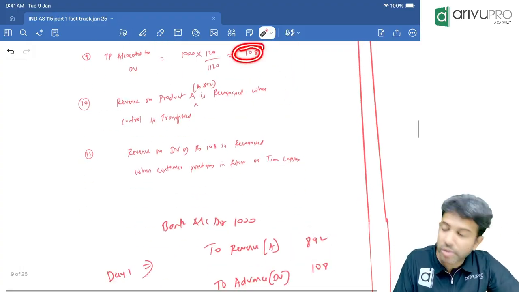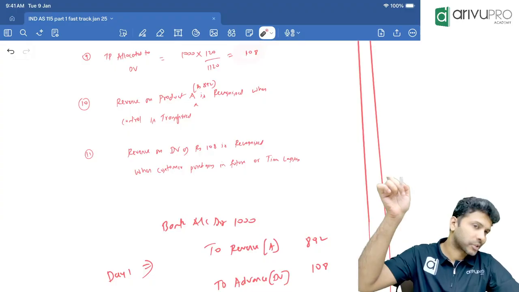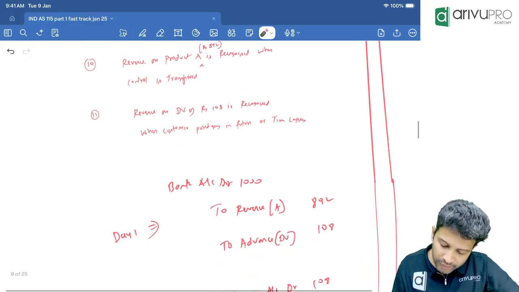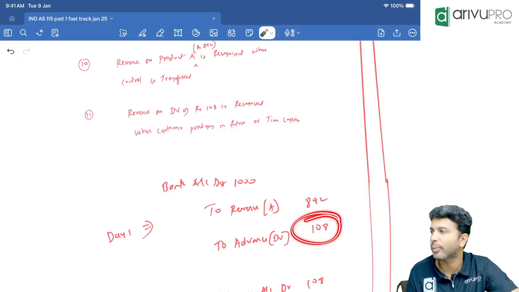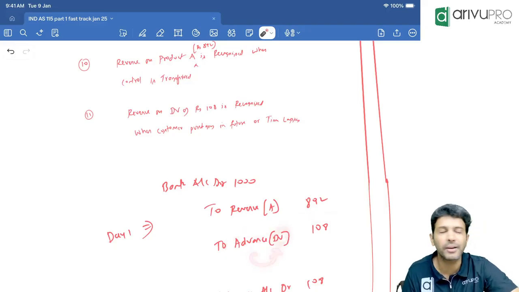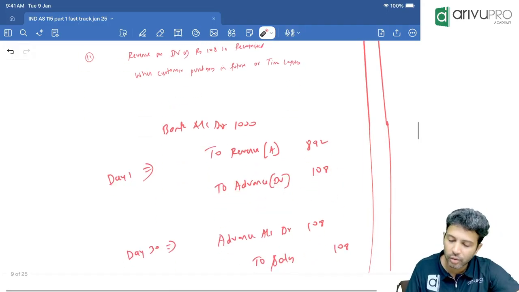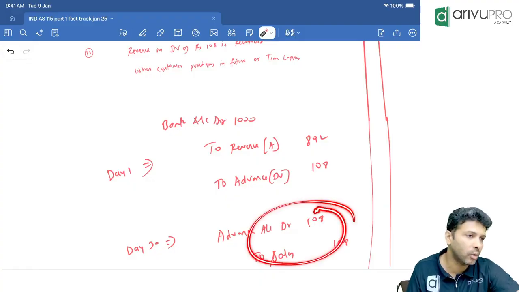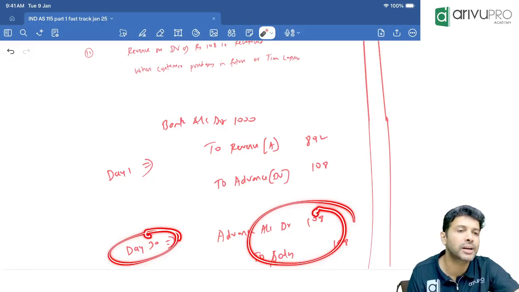But the discount voucher's 108 revenue you can recognize now or in future. That you will have to treat as an advance or a contract liability. Today you cannot recognize revenue. So 108 rupees, whatever amount you have received, you will treat as an advance. This is related to what? DV, as in discount voucher. This 108 from the advance account will be transferred to the revenue account when the customer buys in future or on the 30th day, whichever comes early.